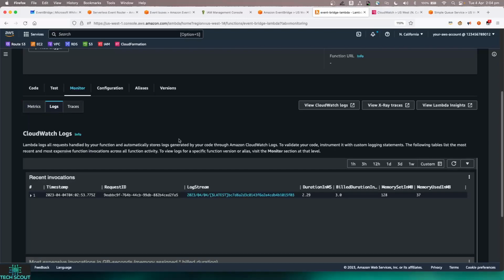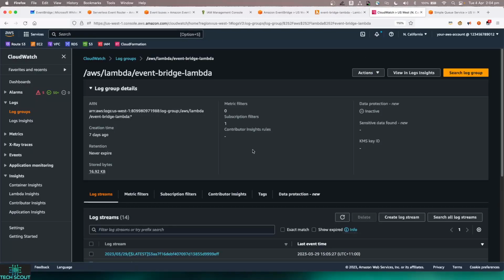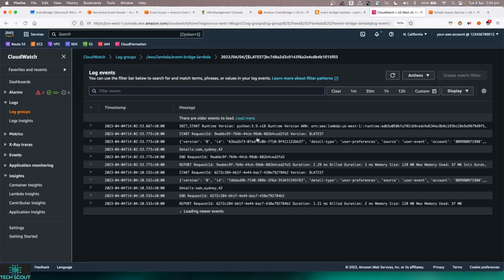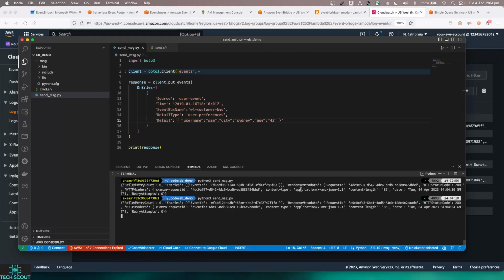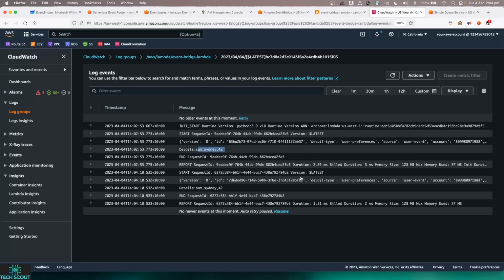And then if I go into the logs, so if I go to CloudWatch logs, refresh this, I can see Sam's Sydney 42 has come in. Just to revalidate, let's say we change the age to 43 and we save it and we run it again. So the event has gone, and that is around 1402.